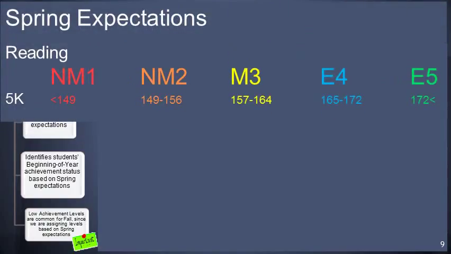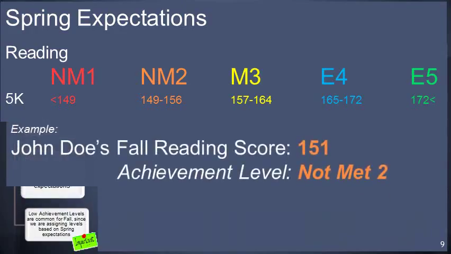So based on spring expectations, this is an example of 5K reading achievement level ranges. And we're going to look at a student's fall reading score, and let's say John Doe scored a 151 in the fall for reading. So he falls into the orange Not Met 2 range. So his achievement level is Not Met 2.